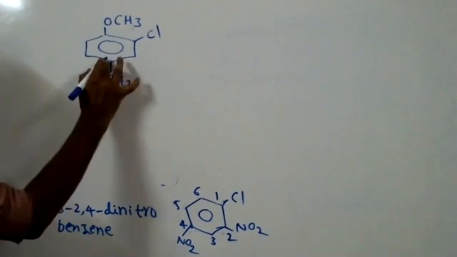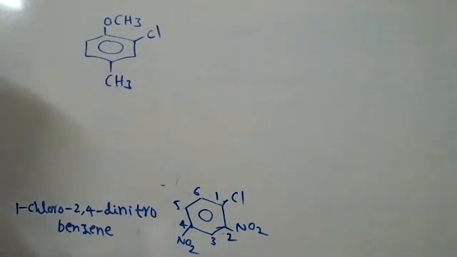CH3 here. What is the name? 1 methoxy, 2 chloro, 3 methyl. It's benzene. 2 chloro. First, chloro only will come. 2 chloro. Yes, alphabetically.